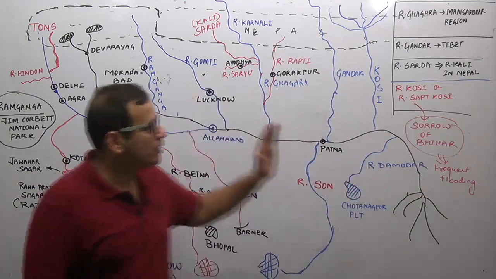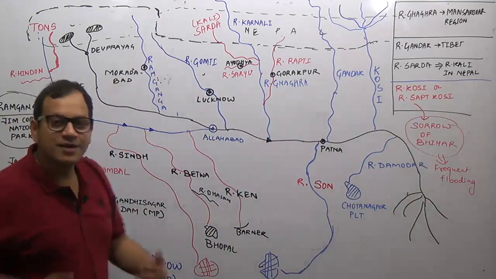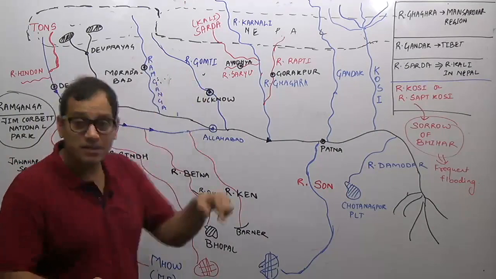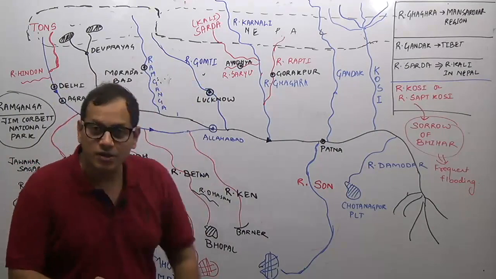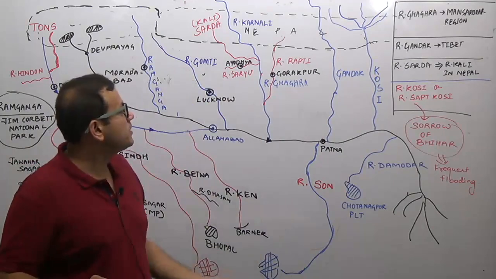After Ramganga, what is the important tributary? It is River Gomti. Where does it originate? In the Uttarakhand region, inside India. Lucknow is located on River Gomti. After that, what is the important tributary?